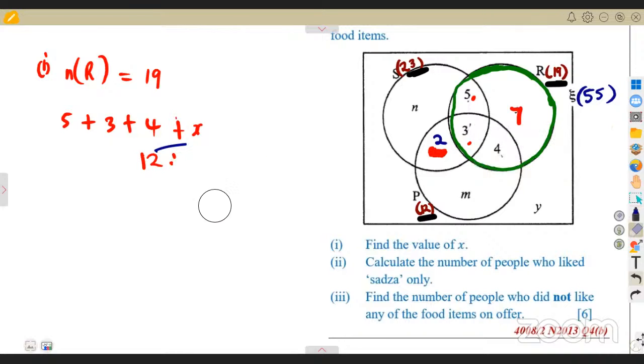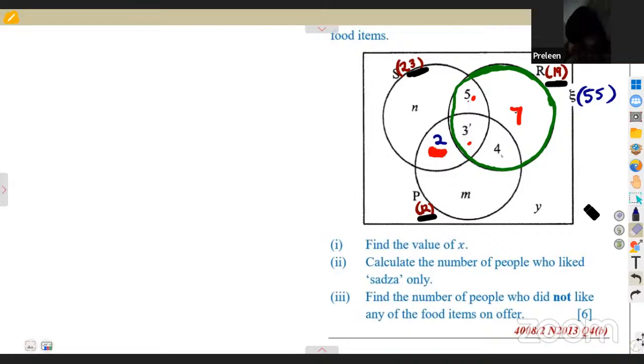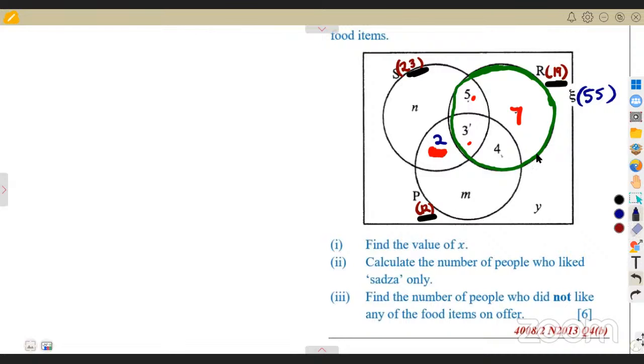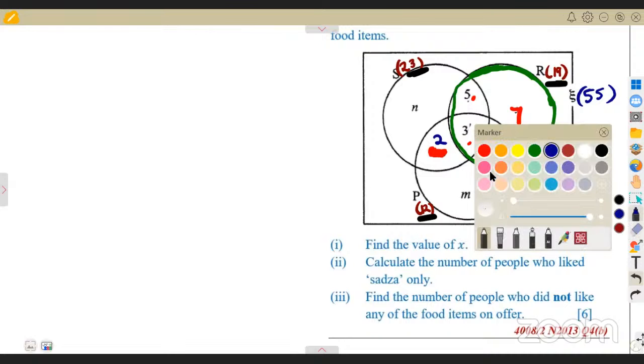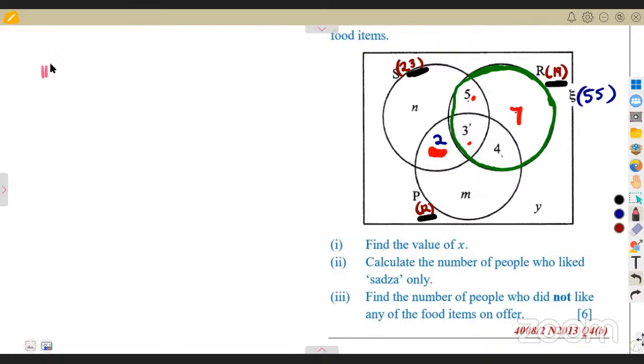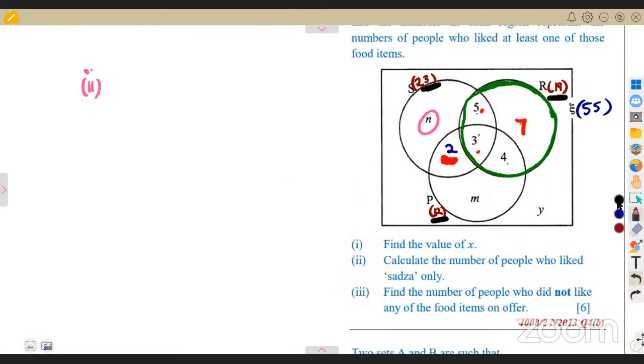Calculate the number of people who liked SADSA only. SADSA only is represented by what? N. We are almost there. So SADSA only, it's N. So how are we going to find this N?